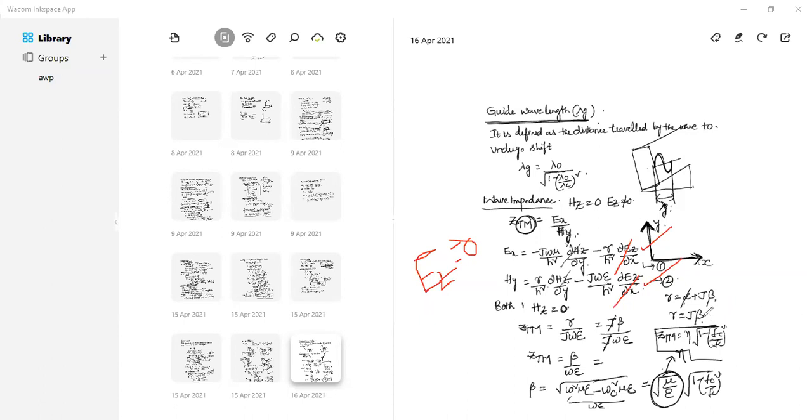What is gamma? I told you, we are interested in alpha plus j beta. But alpha is the attenuation constant. We are not interested in alpha, we are interested in propagation. Yes or no? So alpha is equal to zero, and gamma is j beta.